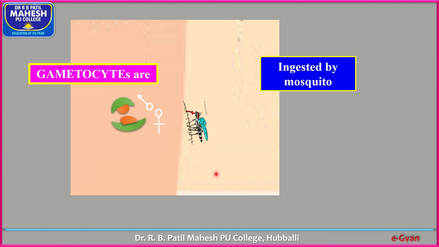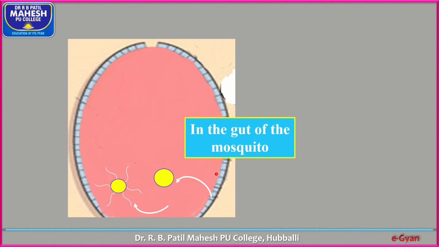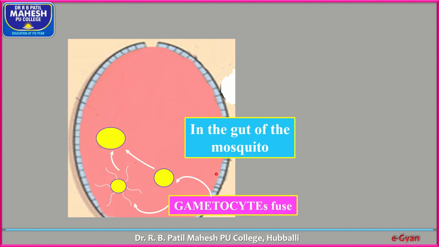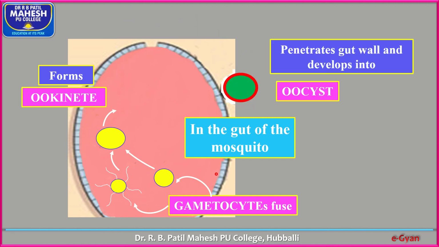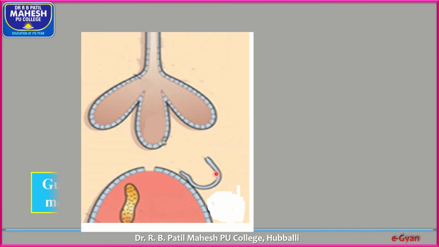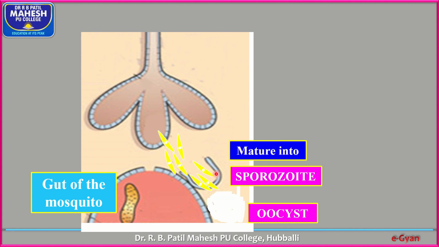Look at here. Some of the merozoites develop into gametocytes. When a female Anopheles mosquito bites an infected person, the gametocytes enter the stomach of the female Anopheles mosquito. In the gut of the mosquito, gametocytes fuse to form a zygote or ookinete. The ookinete develops into oocyst, and oocyst divides mitotically and produces a large number of sporozoites.